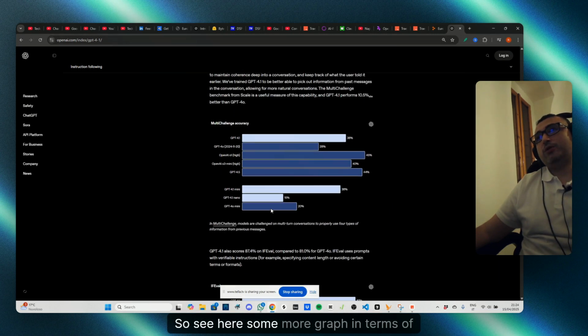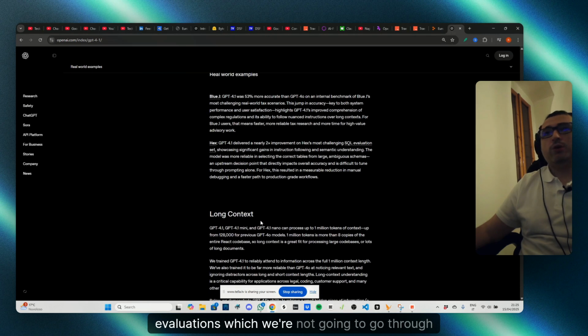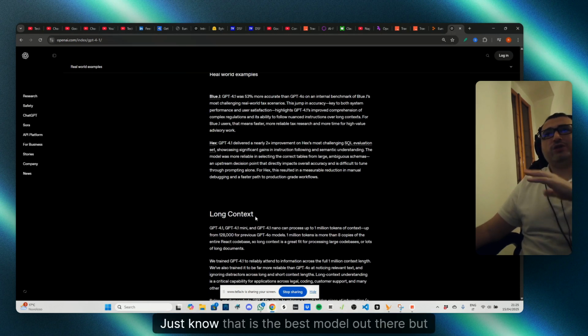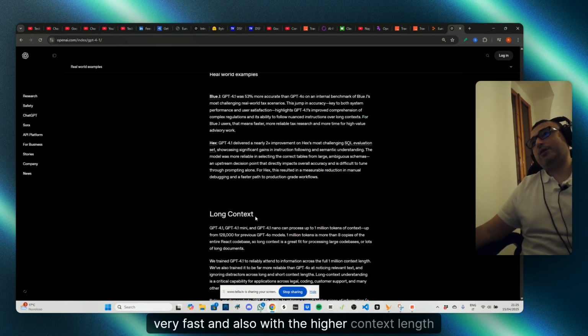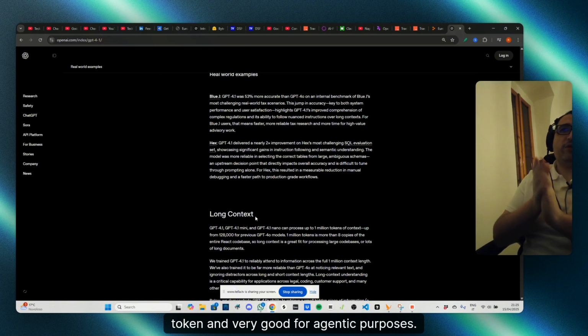You can see here some more graphs in terms of evaluations, which we're not going to go through. Just know that it is the best model out there, very fast, with a higher context length token, and very good for agentic purposes.